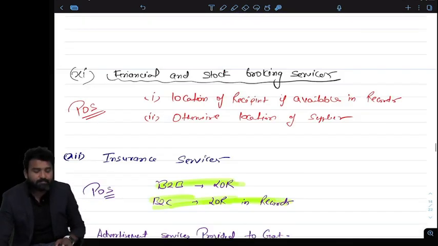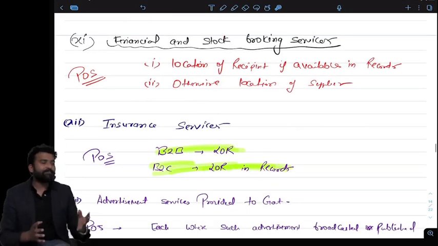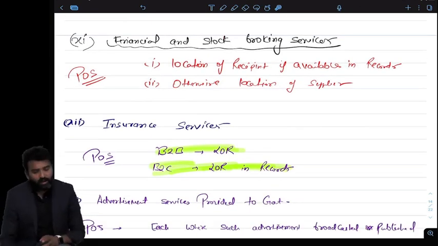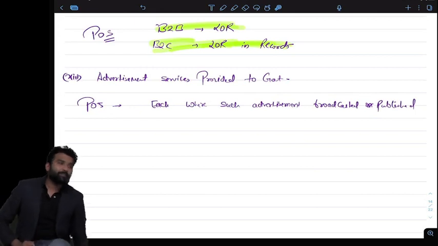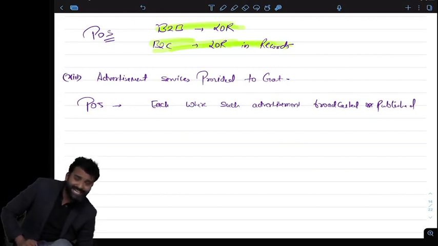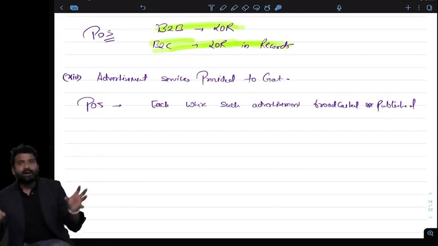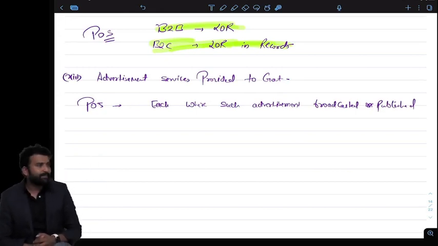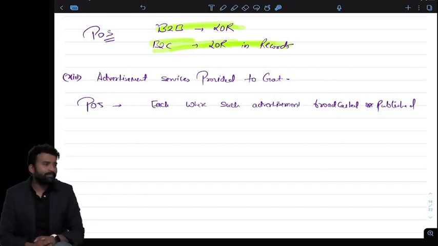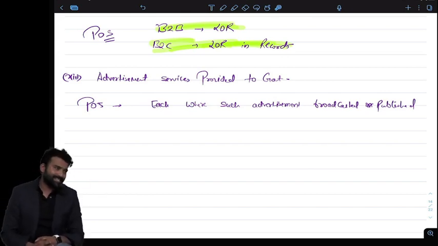For insurance, banking, stockbroking, always the general rule, because they have the information, they have the KYCs in their records. And finally, advertisement: if the advertisement is by the government in different states, we have to look at the advertisement data, where the advertisements are actually broadcasted, and that will be the place of supply. So if it is in more than one state, the place of supply will be 2 or more states.